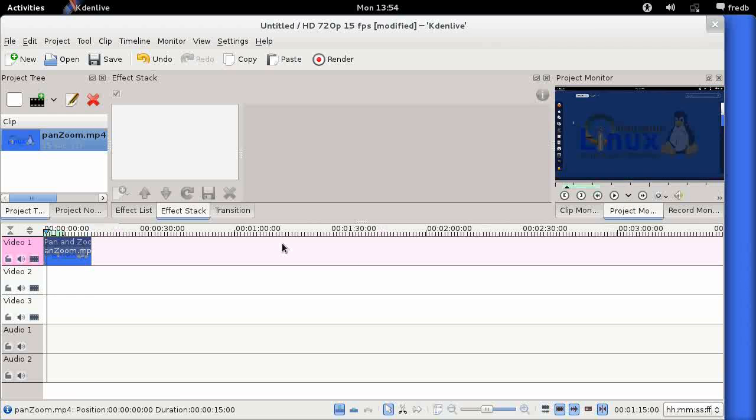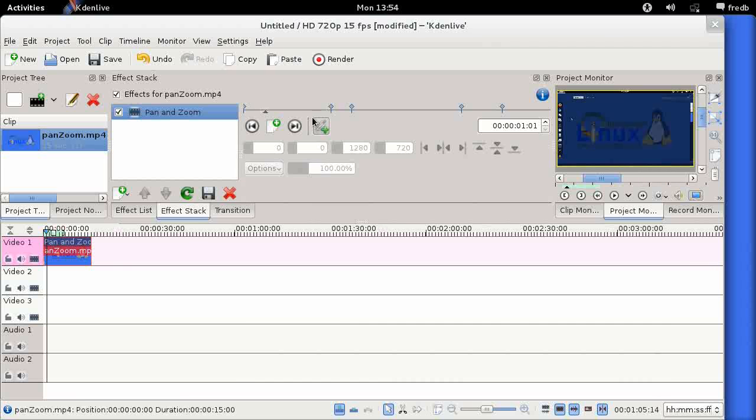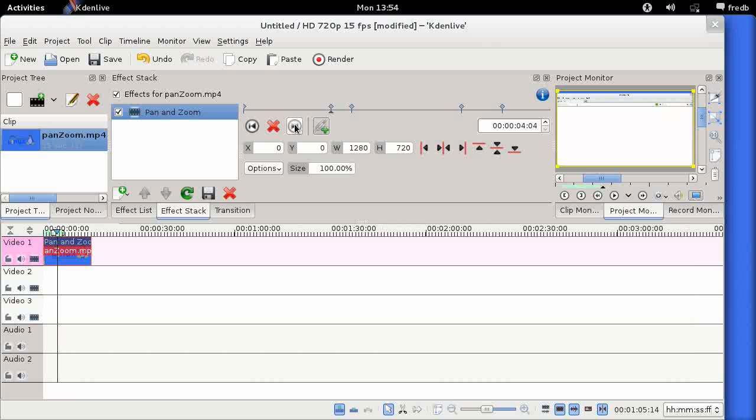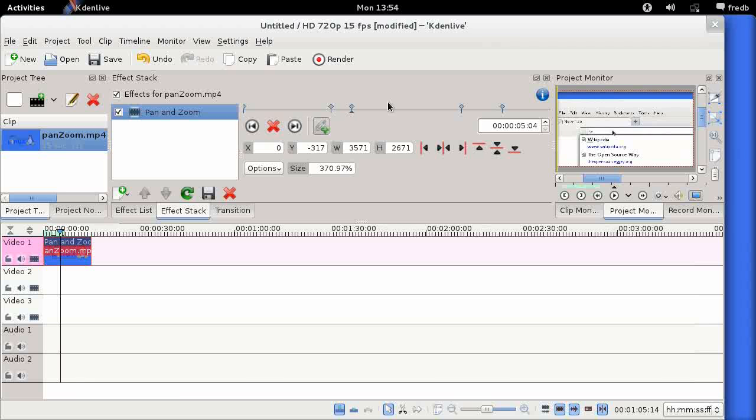So to pan, a pan is very much like a zoom effect, only it's just a movement from left to right. So if we're going to go back into our editing here of this effect, you can see at this point when we first zoom in here, our x coordinate is 0, and if we go to the next keyframe, it's still 0 here. So what that means is there is no movement left to right between these two keyframes. So say now we want the action to pan to the right. What I'm going to do is make the x coordinate a negative. In this case it's going to be -1000, so it's going to move across quite a way.